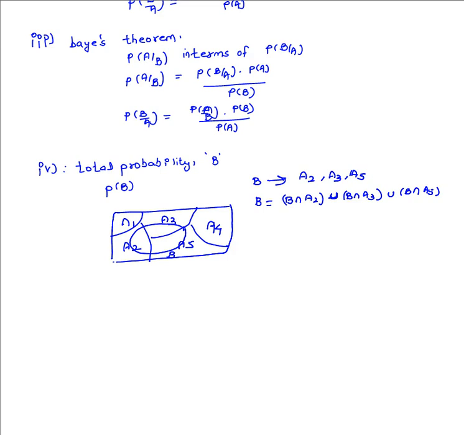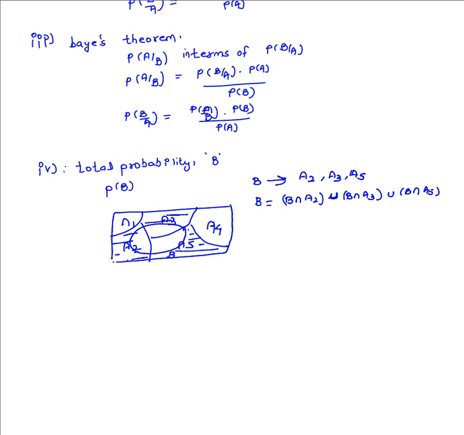A2, A3, A5 are also events by themselves, which have some parts that are not covered by B. Those parts are not part of B. Such a diagram indicates that B has three events in itself, A2, A3, A5, which have other parts which are not a part of B.